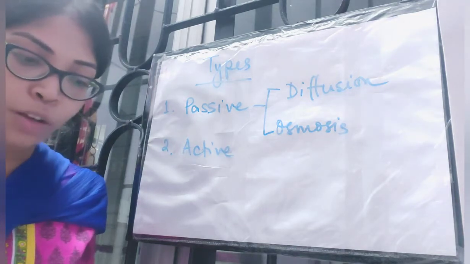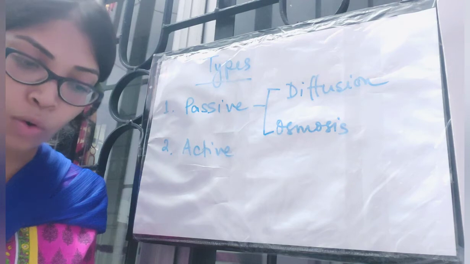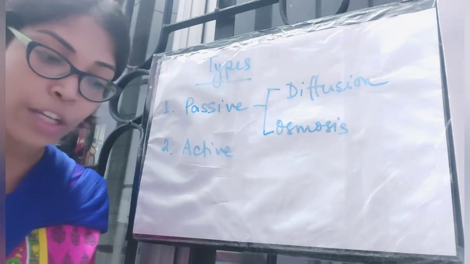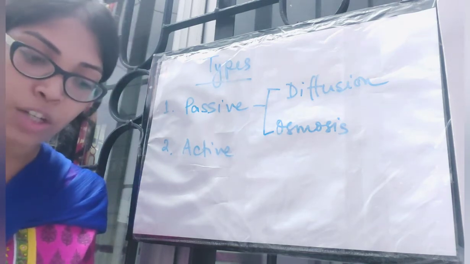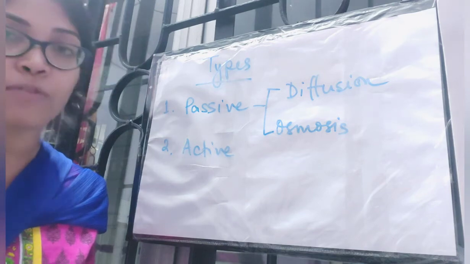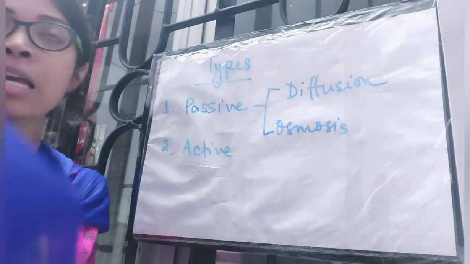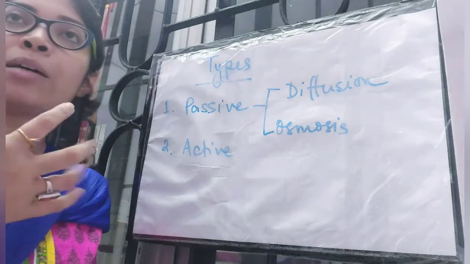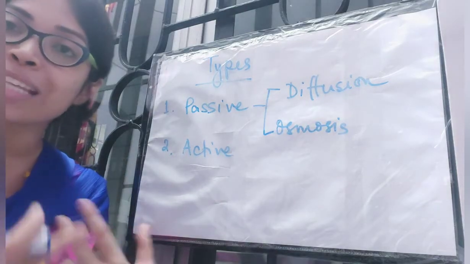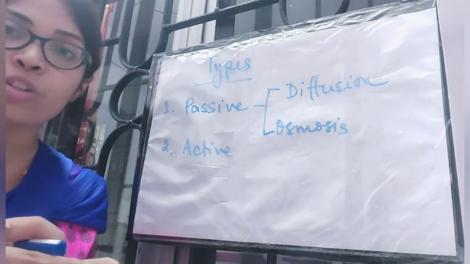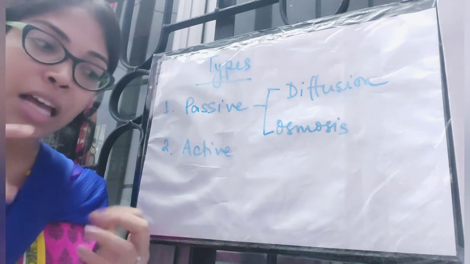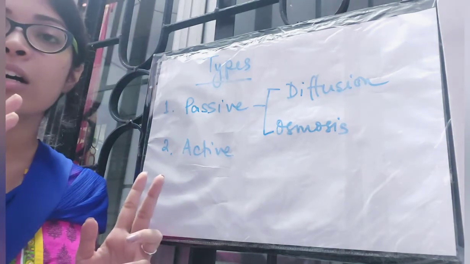Loss of molecules like CO2 or O2 and water vapor from the plant body during respiration, photosynthesis, and transpiration respectively takes place by the process of diffusion. I have already discussed this previously: the way that plants absorb these gases or perform gaseous exchange with the surrounding atmosphere is absolutely via diffusion.